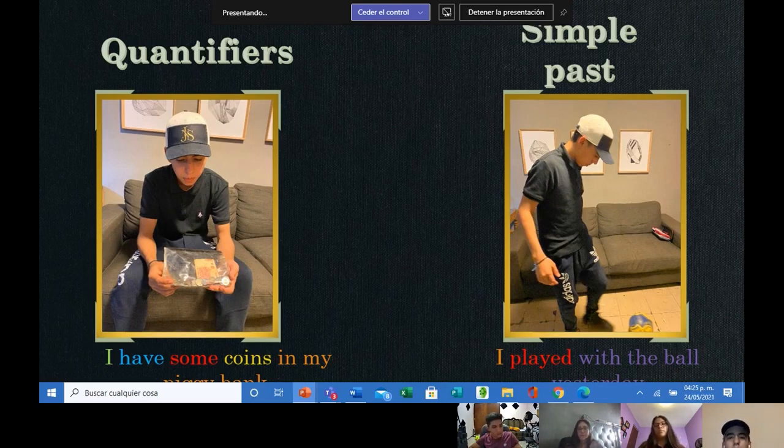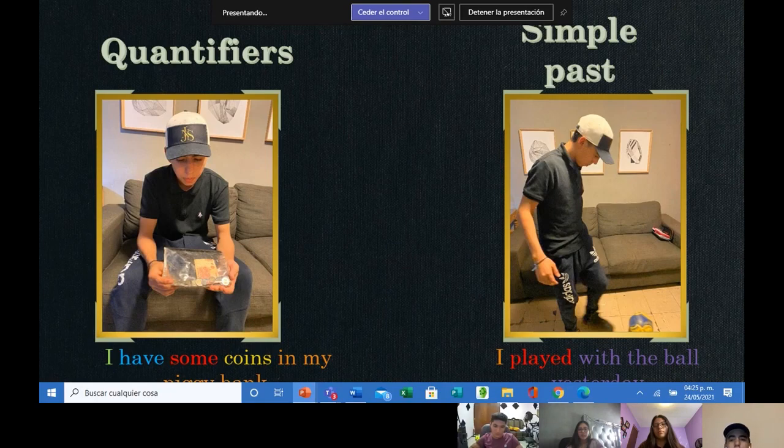My second theme was the simple past, and how to form the simple past with irregular verbs. We use the infinitive with the ending ed, and the form is the same for I, you, he, she, they, and we. An example I got was, I liked to play with the ball.